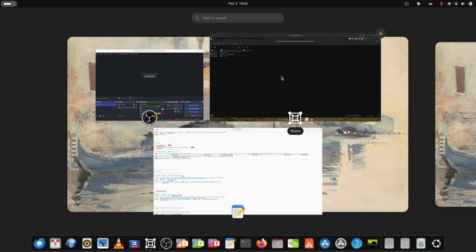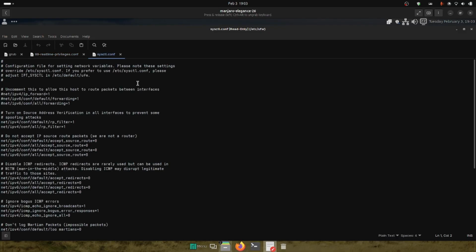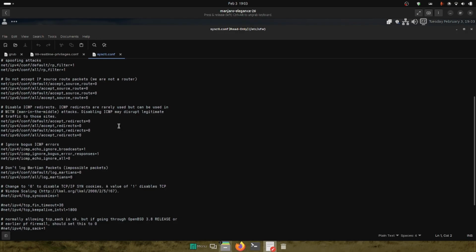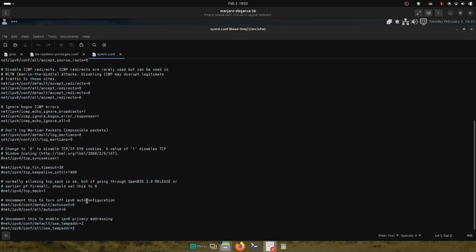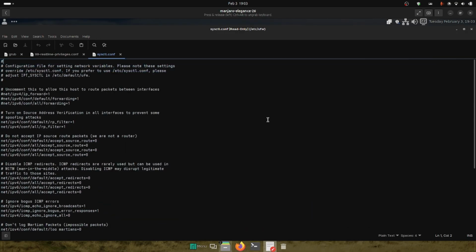In the system control configuration, I have already opened the file. Here you will not find this setting done anywhere. If you just see, it is not done. So after checking the system configuration of Elegance Linux, we can see that the low latency settings or the real-time settings have not been done properly for the system.